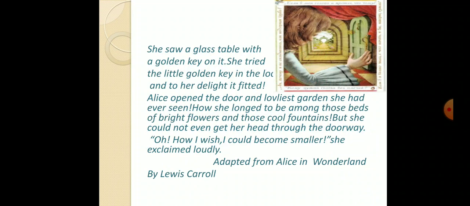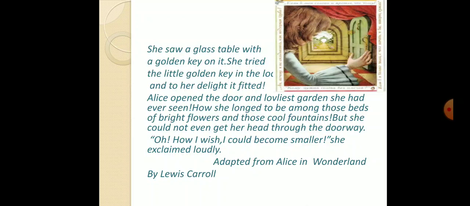She saw a glass table with a golden key on it. She tried the little golden key in the lock, and to her delight it fitted. Alice opened the door and loveliest garden she had ever seen. How she longed to be among those beds of bright flowers and those cool fountains, but she could not even get her head through the doorway. "Oh, how I wish I could become smaller," she exclaimed loudly. Adapted from Alice in Wonderland by Lewis Carroll.